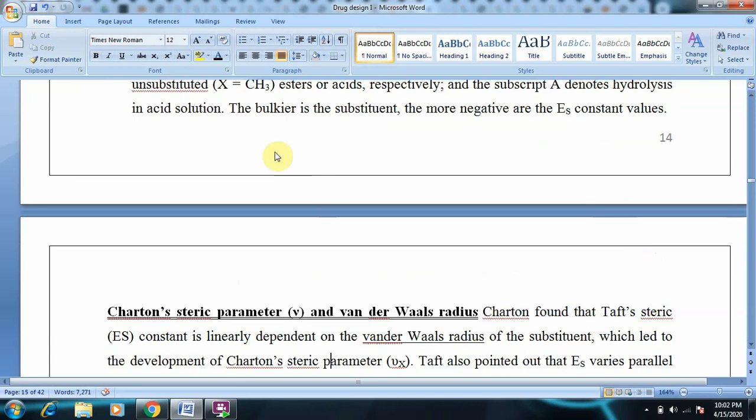So what is the significance? The bulkier the substituent, the more negative are the Es constant values. If the bulkiness of the group is more, the group is large enough, then more negative will be the Taft constant. That is the significance of Es in the hydrolytic rate constant of acetic acid esters in acidic hydrolysis conditions.